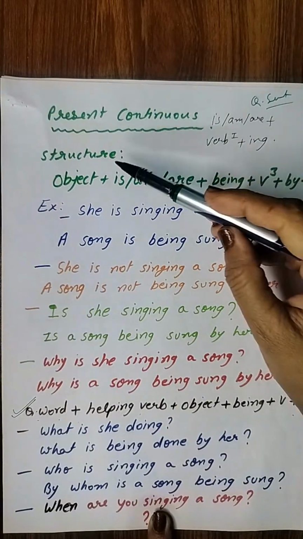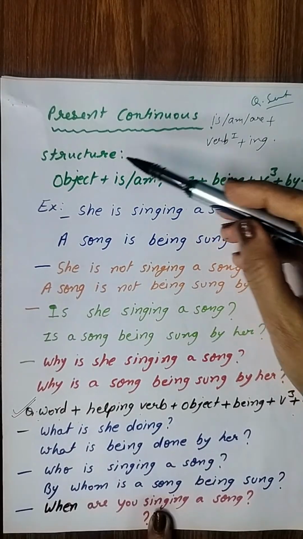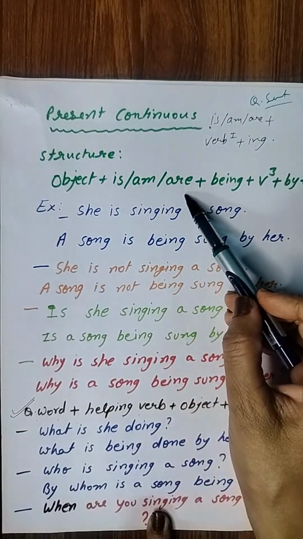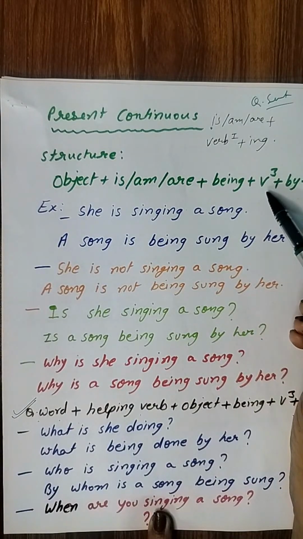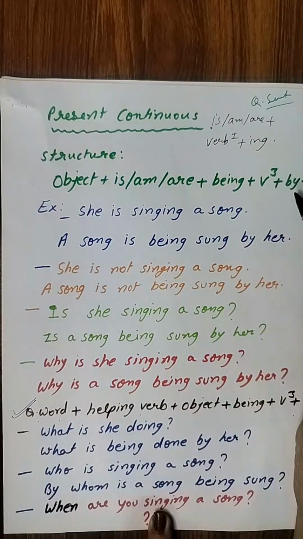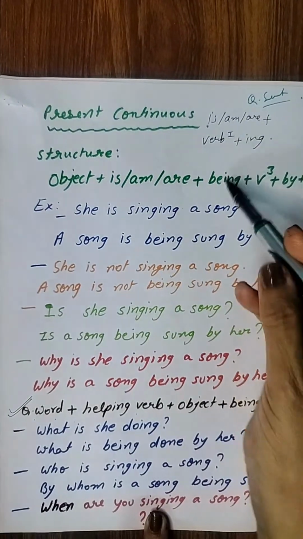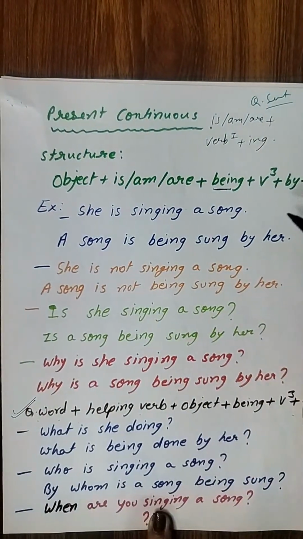Then what will be the structure of your passive voice? Passive voice का structure क्या रहने वाला है? Object plus is slash am slash are plus being plus verb third form plus by plus subject. This way. ओके, सो एस एम आर इसमें भी लगेगा, लेकिन अभी हमें एक इसमें एडिशनल वर्ड लगाना होता है. वो क्या है? बीइंग, BEING, बीइंग.